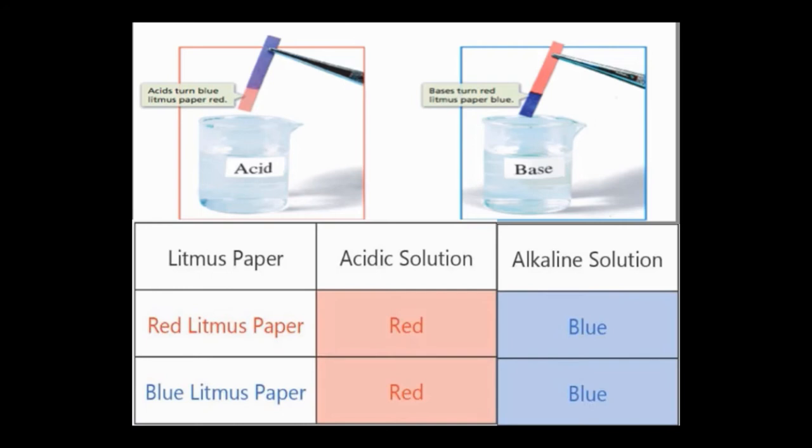Getting? And if I use blue litmus paper and after putting it into a solution it changes into a red color, then the solution is acidic in nature. Red litmus paper if turns blue, basic solution. Blue litmus paper if turns red, it will be acidic solution. Okay.